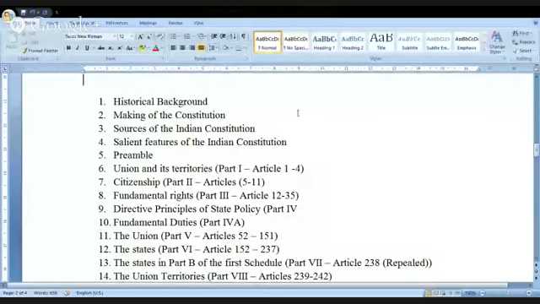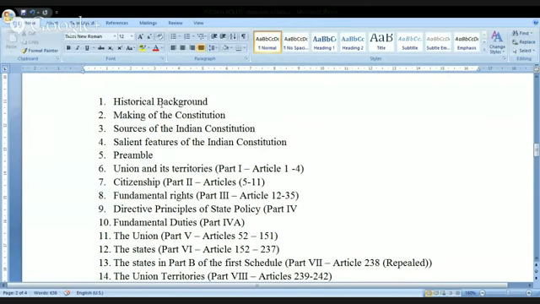Now, let me start the subject with you directly. That is the Indian polity. First, let me show you the syllabus that is present here. Very fast, I'll go through this syllabus, and immediately after that, we'll be starting this session today. I'll open the document. Kindly look at the document here. So this is the detailed syllabus that we have. Let me not discuss each and every one in a detailed manner today, because anyway we are going to have a detailed discussion with all these things.